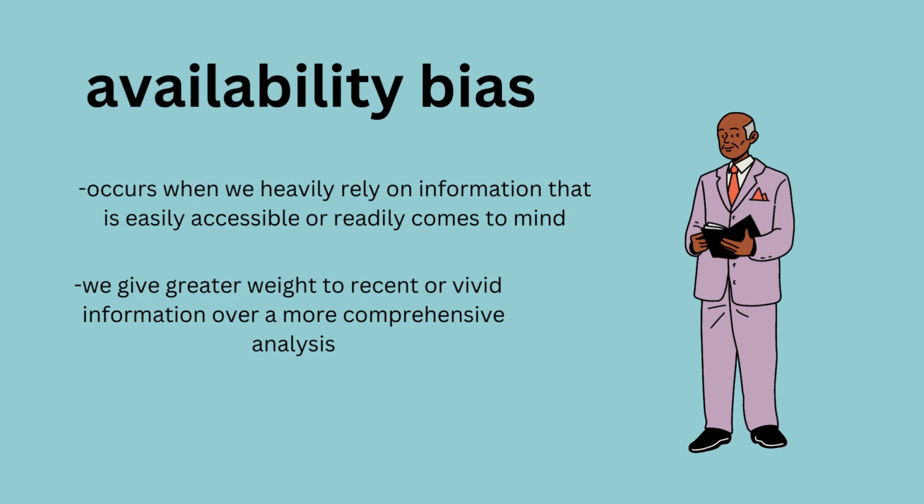This confirmation bias can limit your ability to objectively evaluate the available information. Another bias that significantly impacts decision-making is availability bias. This bias occurs when we heavily rely on information that is easily accessible or readily comes to mind. Our judgments can be skewed because we give greater weight to recent or vivid information over a more comprehensive analysis.